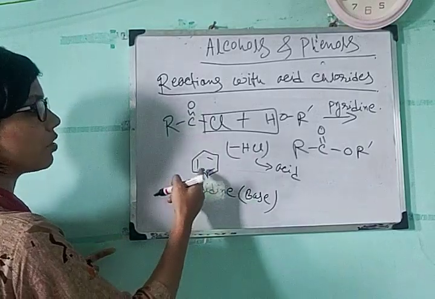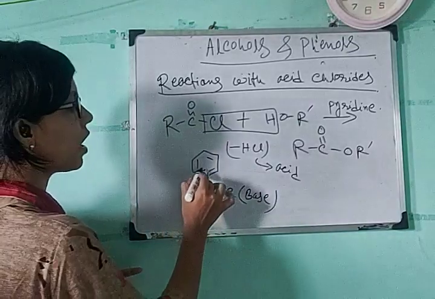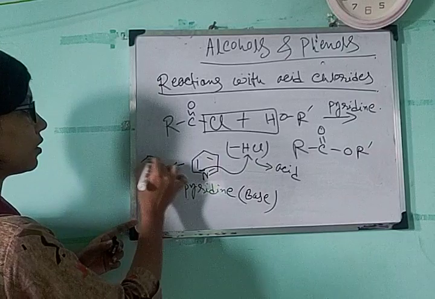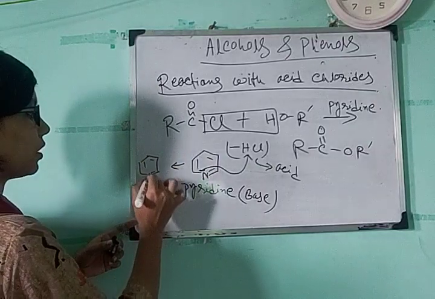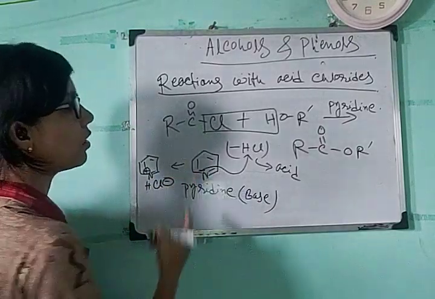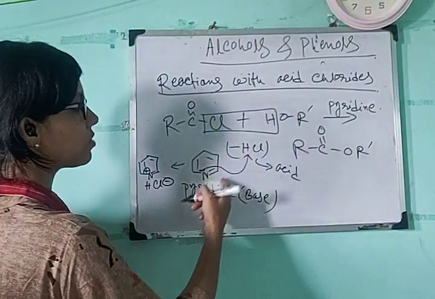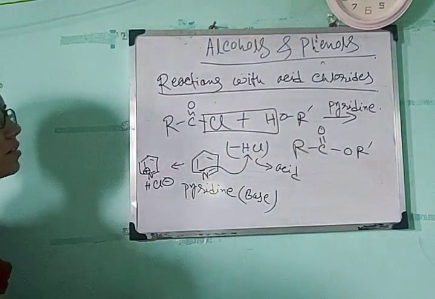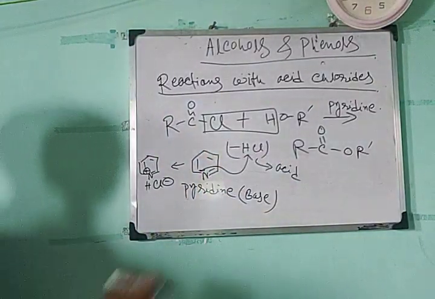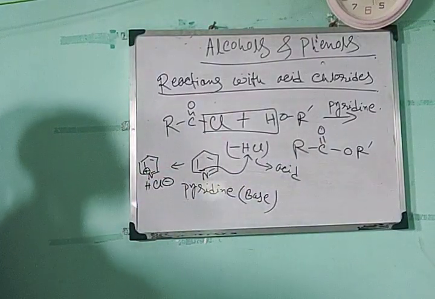As this nitrogen atom contains a lone pair of electrons, this lone pair acts as a Lewis base, and a Lewis base can attack an acid. So it can form a salt like this one, NH plus Cl minus. So a base solvent can absorb this eliminated acid. Base reacts with acid, so the solvent pyridine is a base and it reacts with the acid, eliminates it from the medium, this base eliminates this produced acid and makes the reaction faster.